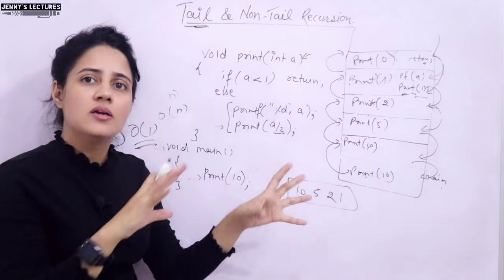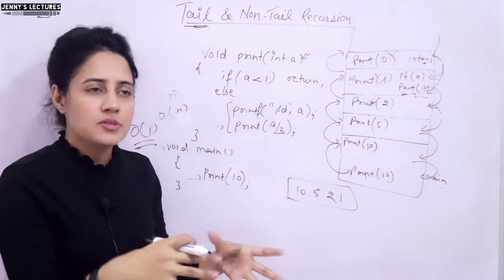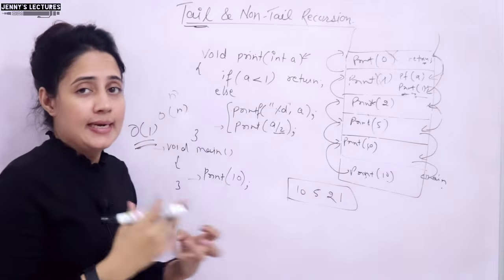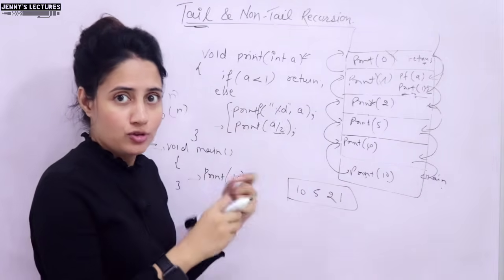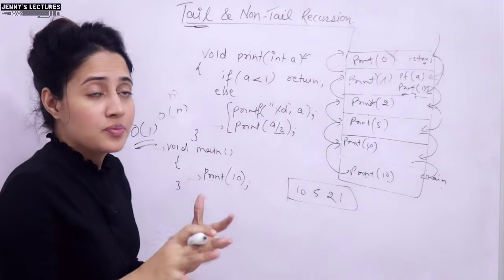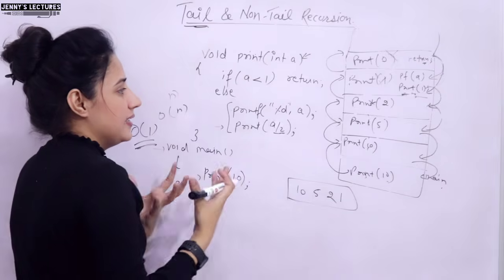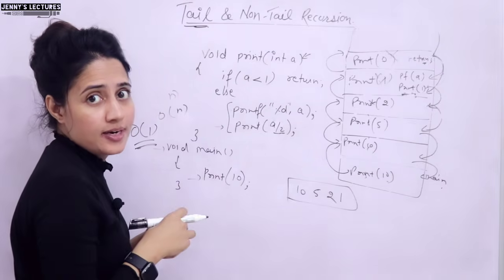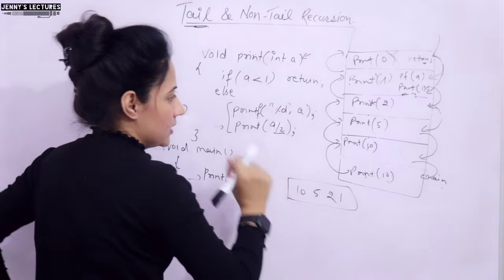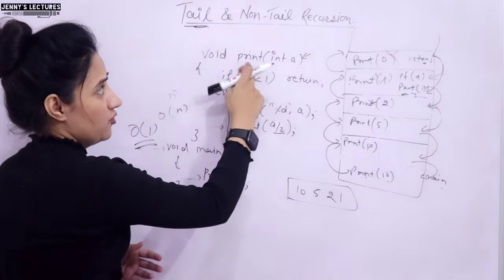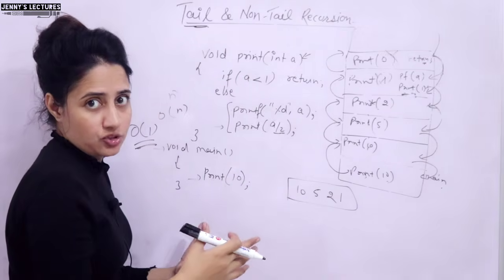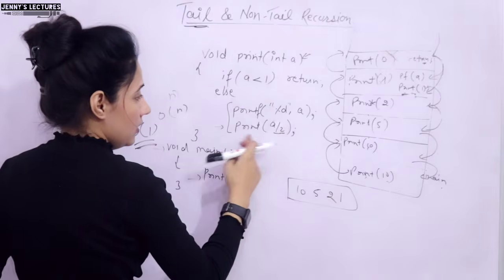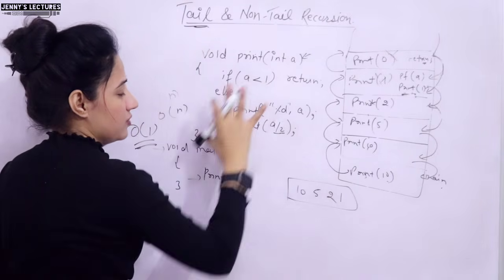We can compare loops and tail recursive programs in a separate video with detailed explanation, but I guess for this video that's enough. I hope you got the difference, why tail recursion is not very good for writing programs, right? Because of the memory space it takes. So this is tail recursion, and this function print is a tail recursive function, right? Because here the recursive call is the last thing to do in this function.